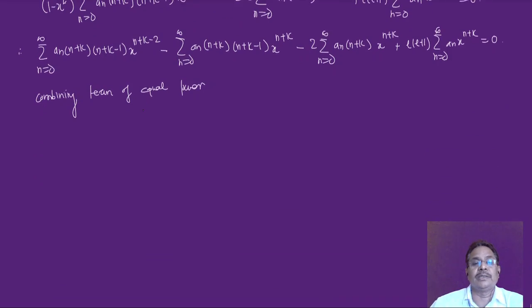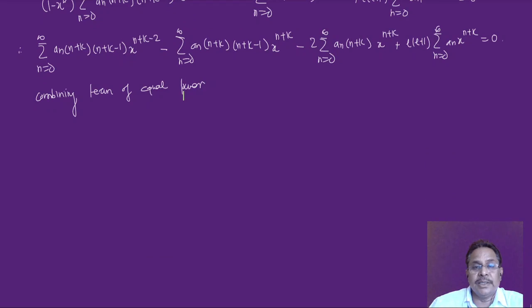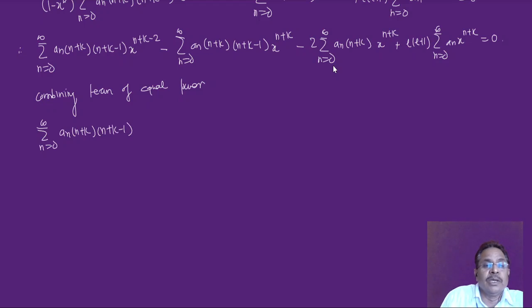Now let's check what we get. We have to take these two, coefficient of the second term and coefficient of third term, together, and therefore next equation will be summation over n equal to 0 to infinity. It is an times n plus k into n plus k minus 1 x raised to n plus k minus 2, and now I am writing minus sign outside, summation over n equal to 0 to infinity. Now first here an is common, an here is also common, so an can be taken outside. Then I am writing this bracket here.